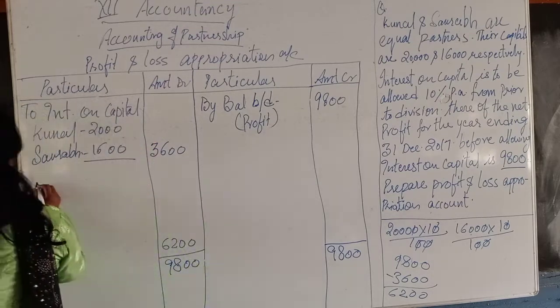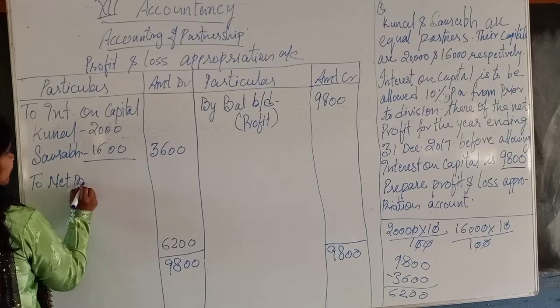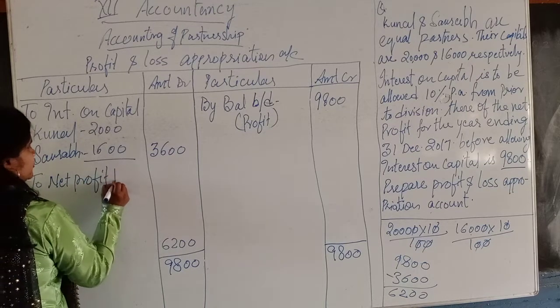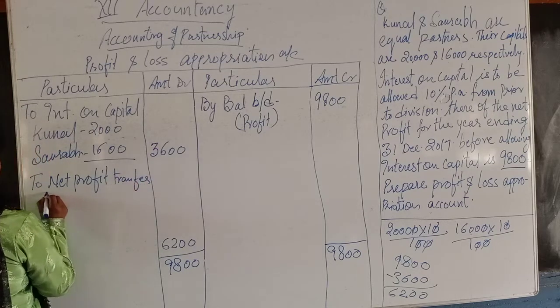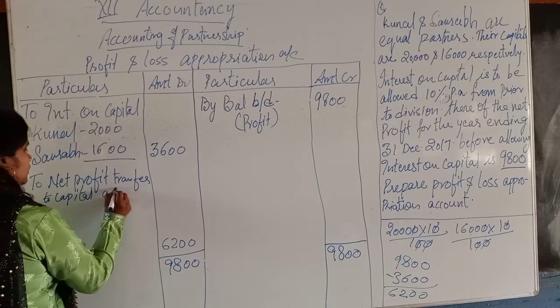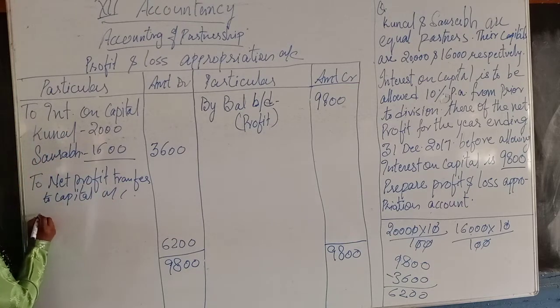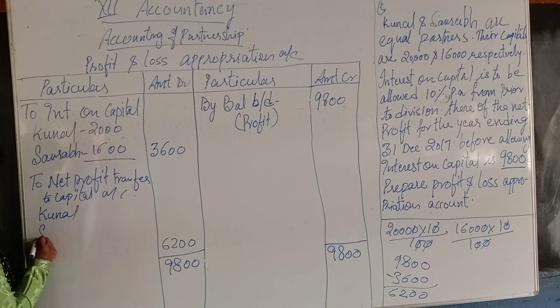And we will write over here: net profit transferred to capital account. Now the names of the partners, Kunal and Saurabh.